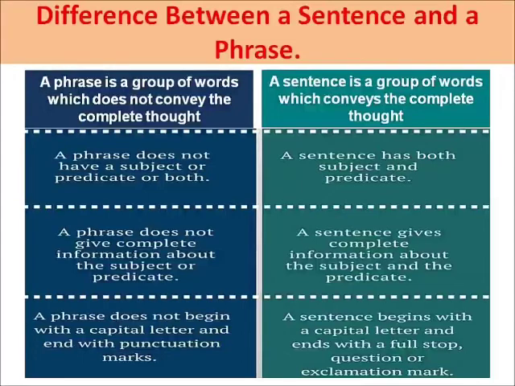A phrase doesn't have subject or the predicate, but a sentence has got both subject as well as the predicate. A phrase does not give the complete information, but a sentence gives complete information. A phrase does not begin with a capital letter and it does not end with a punctuation mark. वो capital letter से शुरू नहीं होता है और punctuation mark से end नहीं होता है. जरूरी नहीं है कि full stop लगे या question mark लगे. But a sentence starts with a capital letter and ends with a full stop or question mark.